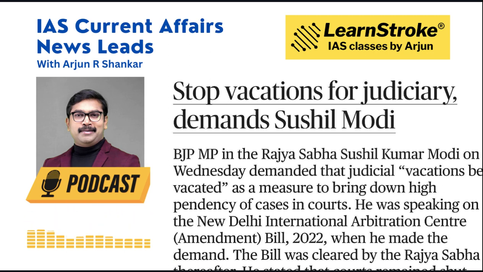Stop vacations for judiciary, demands Sushil Modi. This sounded very sensible and logical, because GS paper 2, law. BJP MP Sushil Kumar Modi said that judicial vacations should be stopped because there is a high number of cases pending in the courts, and the courts remain shut for around 47 days in the summer and 20 days during the winter. So that is close to 70 days the courts remain vacant and do not take any cases. So that should be taken off. So what is your opinion regarding that?